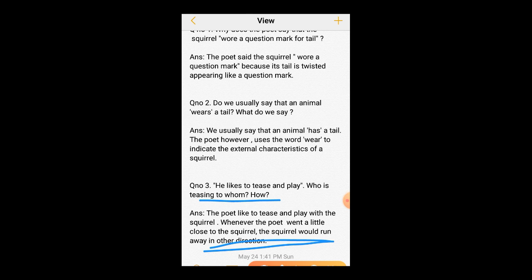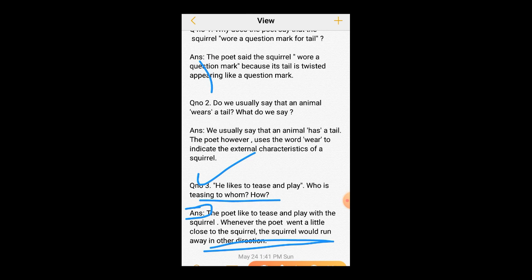Whenever the poet runs behind the squirrel, the squirrel changes its direction and goes the other way. So this is the question and the answer. It's really very easy. You can just memorize a little and you will be the master of this poem and its questions and answers.